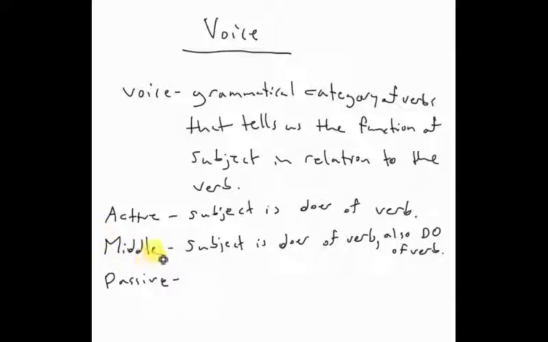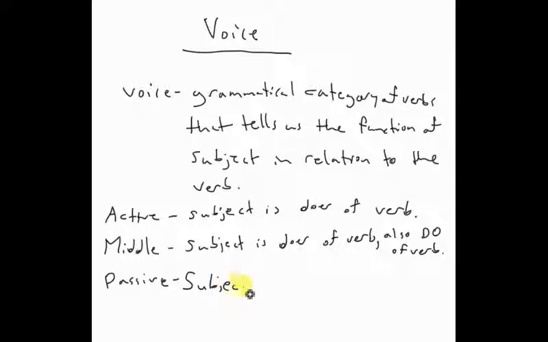Greek has a voice for that, so that you don't need to say I see myself. You can just say I see, and it is conjugated correctly, so that in that one word, it is conveyed that the subject and the direct object are the same, are referring to the same thing. Now, the passive voice, on the other hand, the subject is not the doer of the verb.